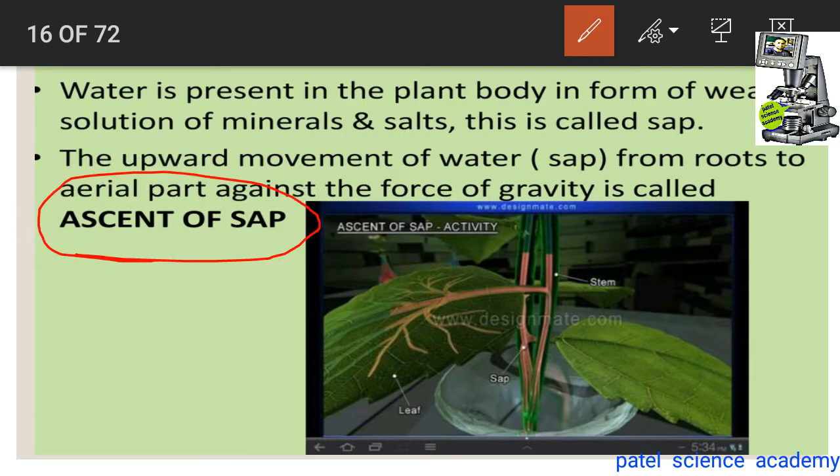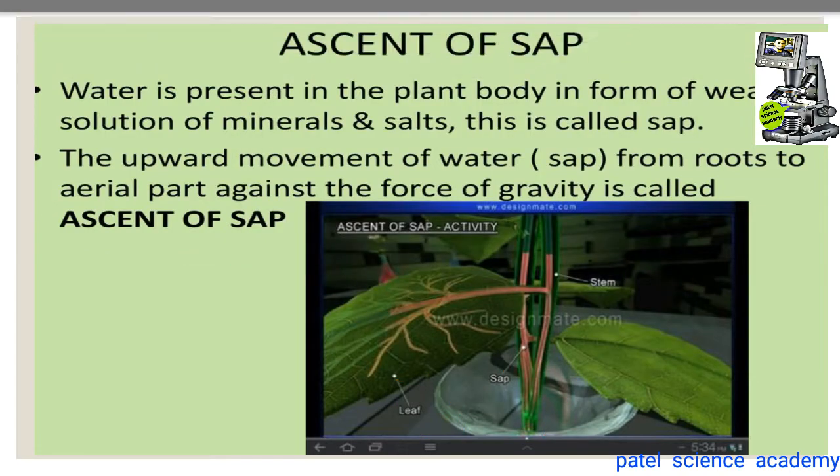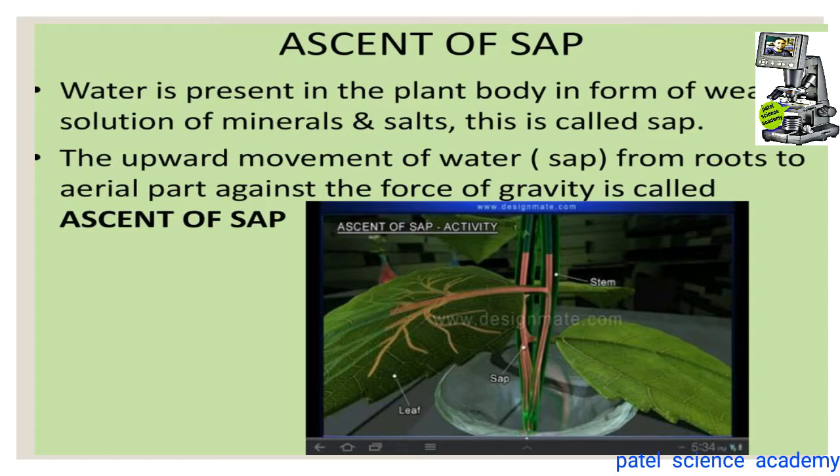And in the different theories we will learn how this ascent of sap, the upward movement of the water from the root to the aerial parts like the stem and leaves against the gravity, takes place. This process is called ascent of sap. You can see here the ascent of sap. These are leaves, and this is that sap, and this sap is moving from the lower side to the upper side. This is called the translocation of the water or the ascent of sap. So in these different theories we'll learn about this ascent of sap, and I hope you have understood about this translocation of sap.